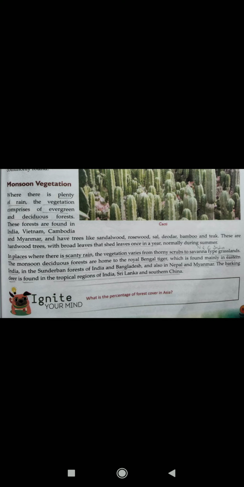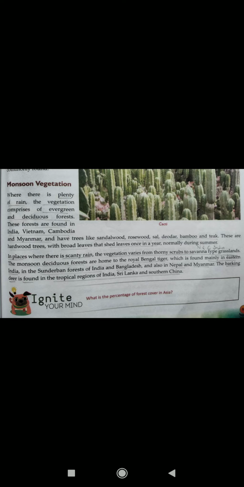The trees found here are sandalwood, rosewood, sal, deodar, bamboo, and teak. These trees are hard and have broad leaves, and they shed leaves only once in a year, that is during summer. And in places where there is very little rainfall, the vegetation varies from thorny shrubs to